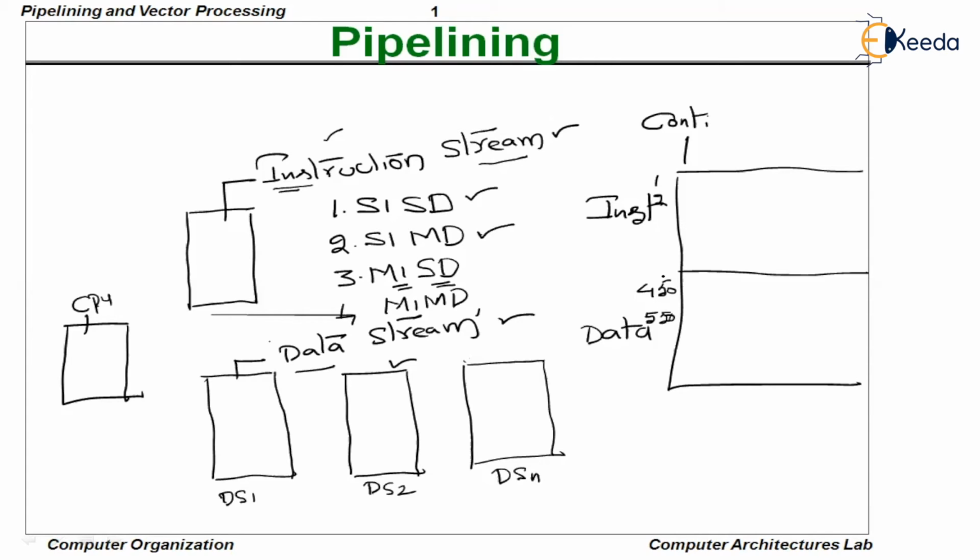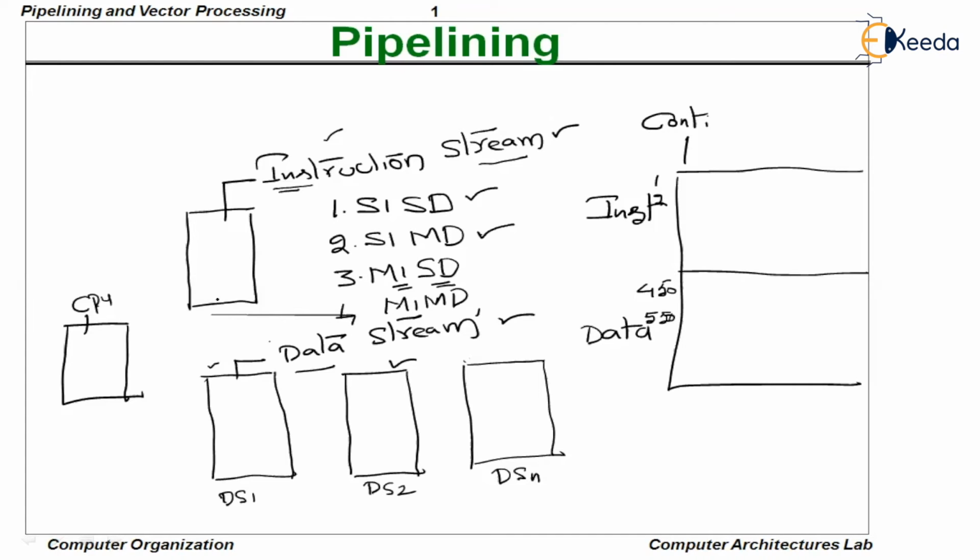So due to the non-contiguity nature of the data memory, it is always better to have more data streams fetched at a time. Because the instructions which are in the instruction stream may not have the data elements in a single data stream because of the non-contiguity nature. Instruction 1's data element may be present in data stream 1.